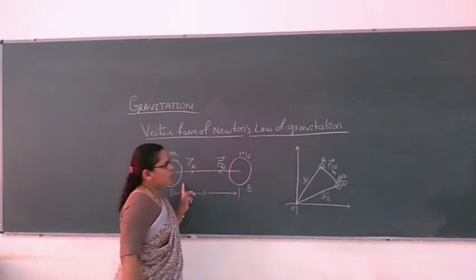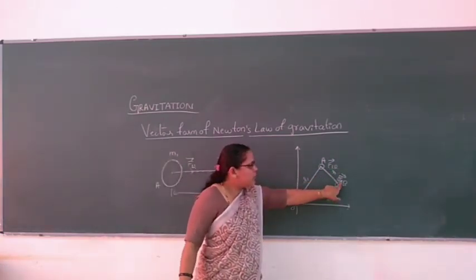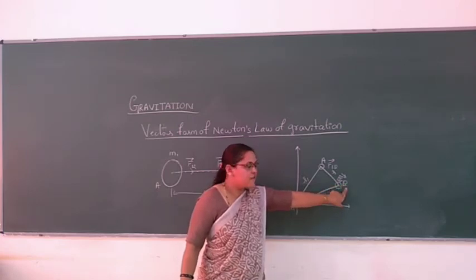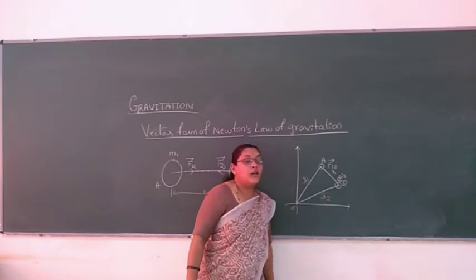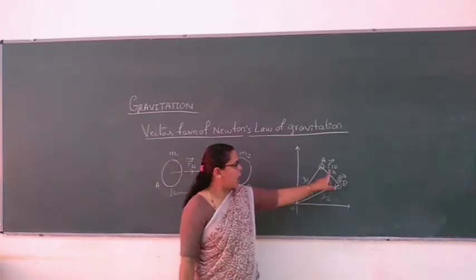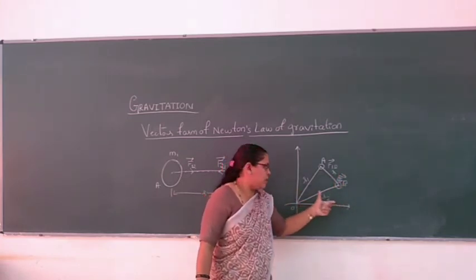The force exerted on the first body by the second body, and the force exerted on the second body by the first body. R1 and R2 are the position vectors, and R is the distance between the bodies.